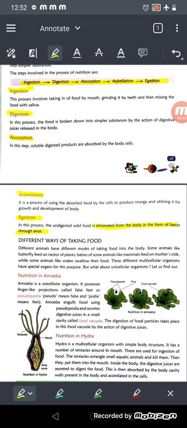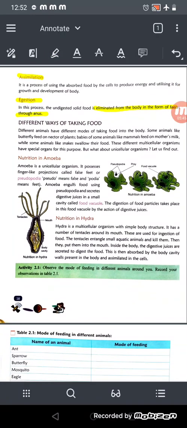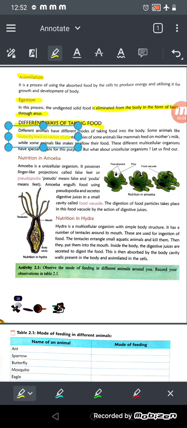Now the different ways of taking food. We human beings also come in the category of animals, and different animals have different ways of taking food into the body. Some animals like the butterfly feed on nectar. How does the butterfly eat? They feed on the nectar, which means they suck the nectar of the flower, right?